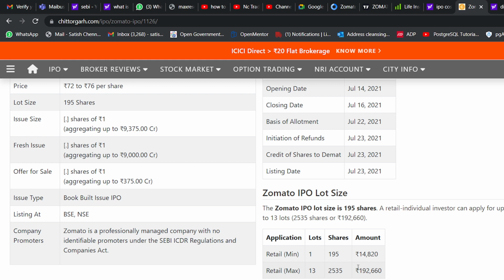And SEBI has made a rule that if you are investing in an IPO it should be less than 2 lakh. A person like you and me, a retail investor, can invest a maximum of 2 lakh. Beyond that they cannot invest in an IPO. So that is the rule made by SEBI.